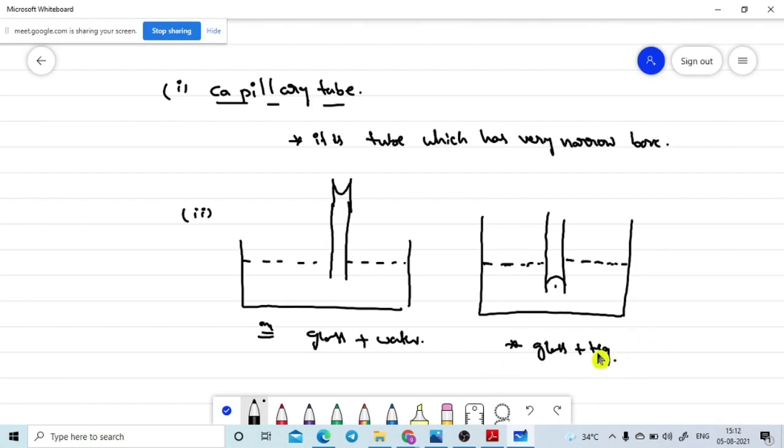So in the capillary tube, in some cases the liquid is rising and in some cases the liquid is depressed. These are the two observations, and this phenomenon is named capillarity. That is the definition of capillarity.